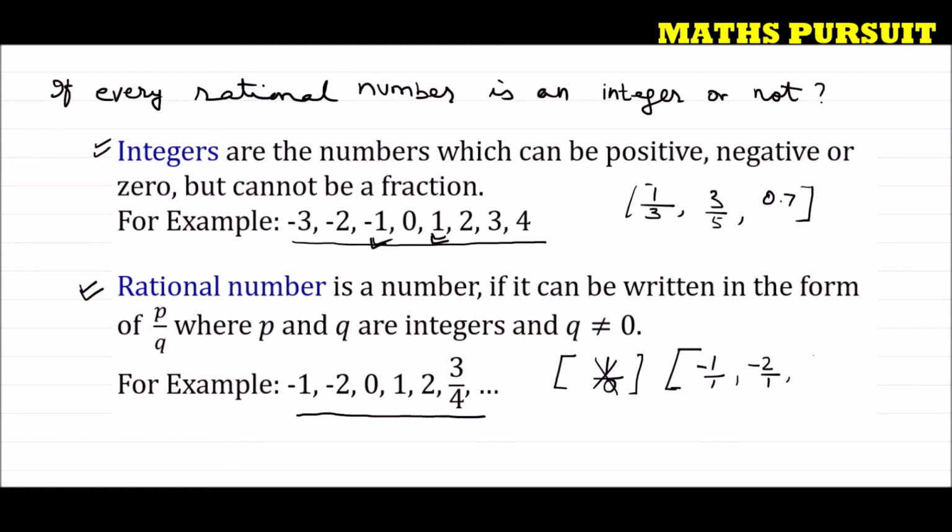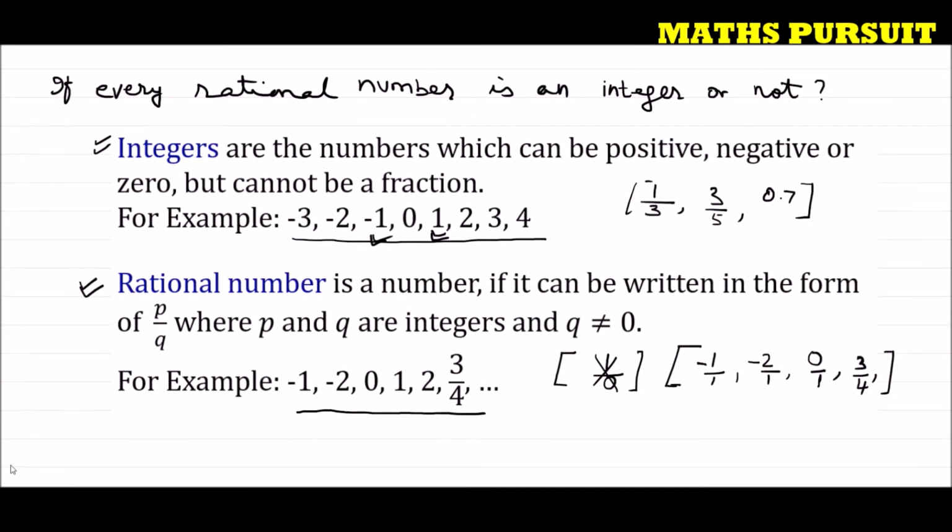And 0 I can write as 0 upon 1. 0 upon anything is 0, so I can express 0 as 0 upon 1. Similarly, 3 upon 4 is a rational number, because 3 is an integer and 4 is an integer, and this can be written in the form p upon q. So these are all rational numbers. Hope guys you understood the definition of rational numbers. Now, after understanding the definitions of rational numbers and integers, let us try to answer the given statement.